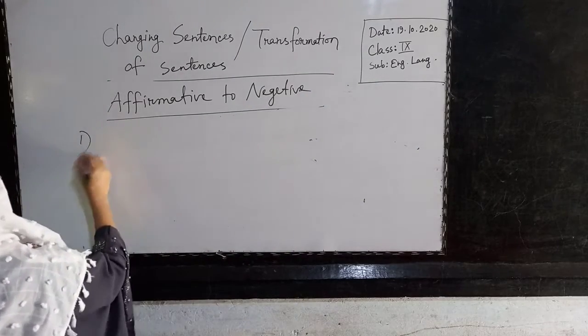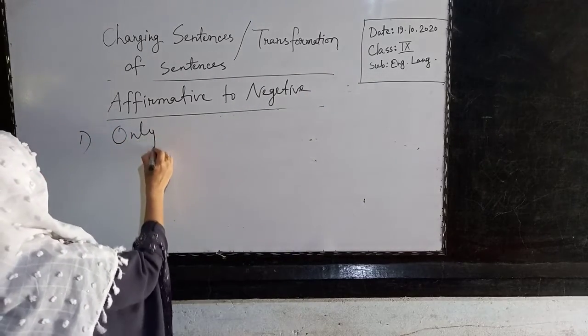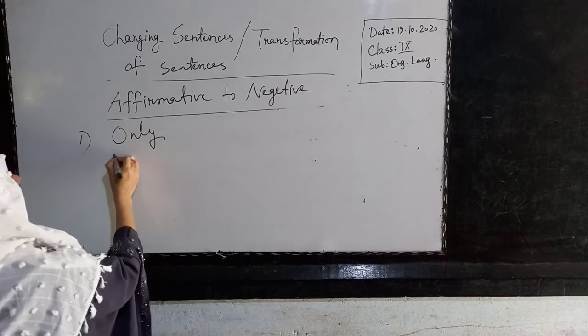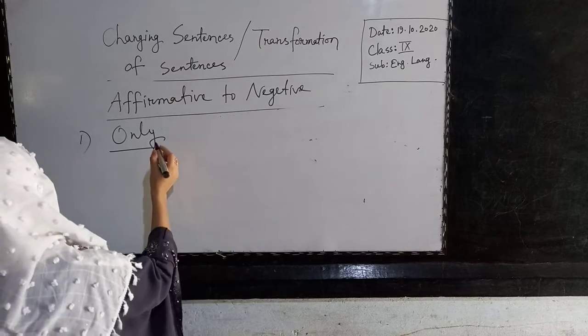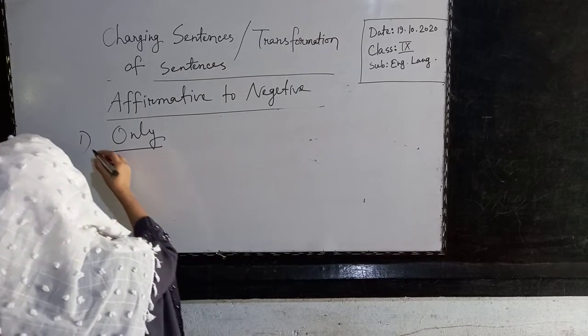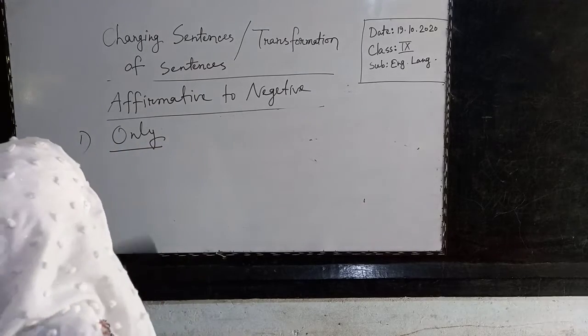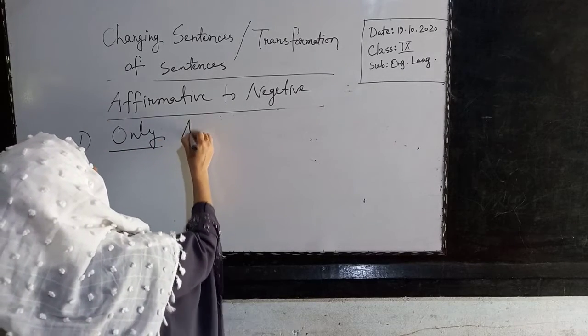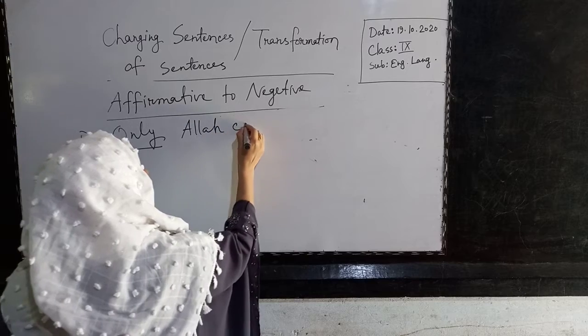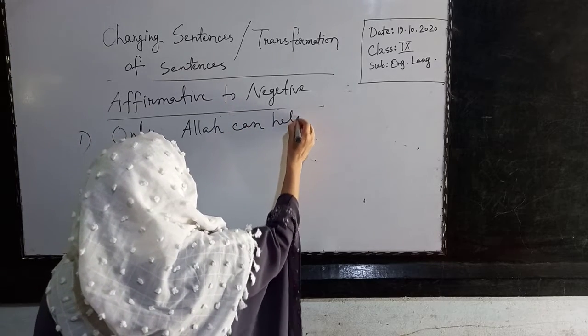Suppose only. If you see only in any sentence, then you have to use none but instead of only. Look: Only Allah can help us.